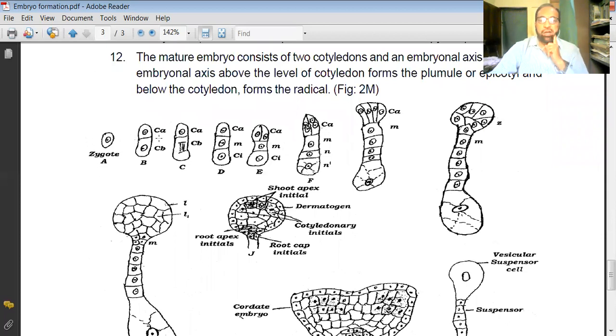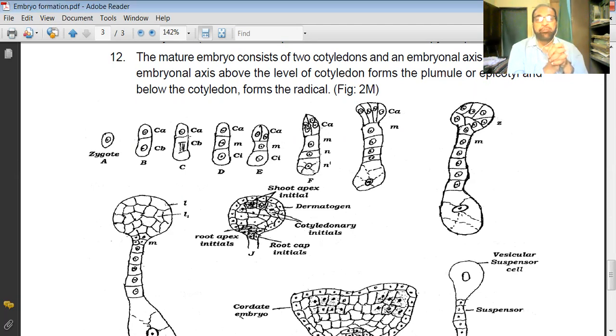These cells are called the apical cell, in short CA, and the second one is the basal cell, called CB. In this way, apical cell and basal cell formation takes place. As you know, from the chalaza food material comes inside, and this division and redivision process continues. This is a natural phenomenon. If a cell is there, then the cell divides and redivides and forms many cells. The nucleus is also there, and if a nuclear cell is there, then again it divides and redivides and forms many cells. That we will study when we start histology, with special reference to meristematic tissues.